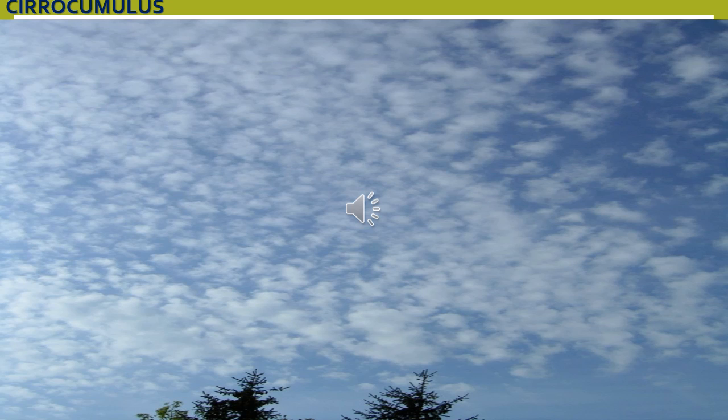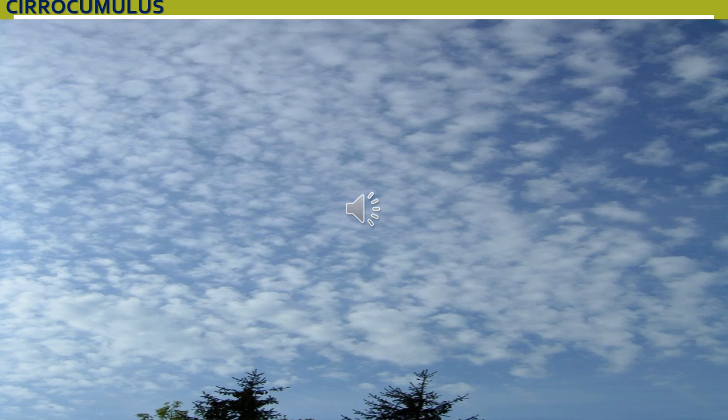The next is cirrocumulus, also a high cloud. First cirrus, then cirrocumulus: white patched sheet or layer-like clouds composed of ice crystals. High clouds are mostly composed of ice crystals only. They form like a layer or like a sheet.